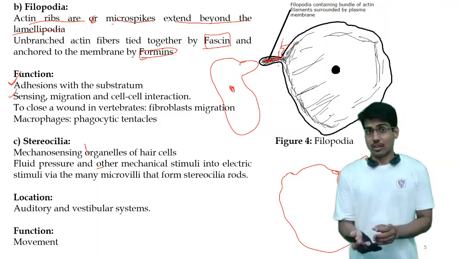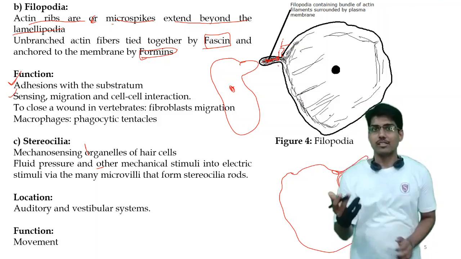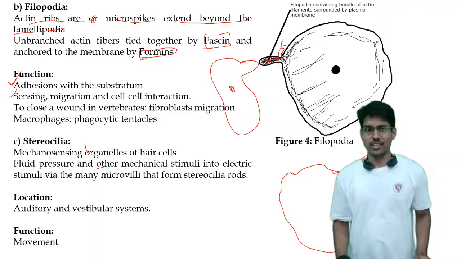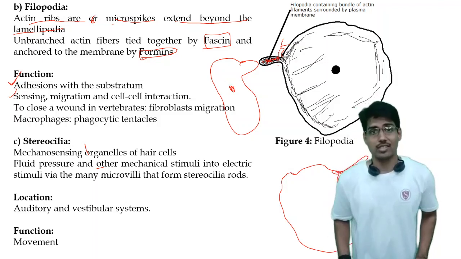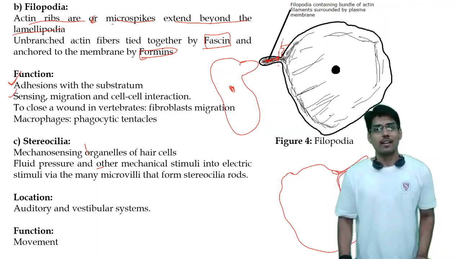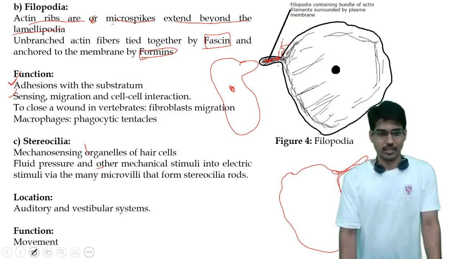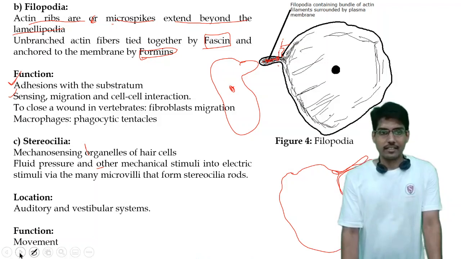They have various microvilli present in the structure. They are located in the auditory canal and the vestibular system in the ear, and their functions are sensing and movement, most of the time one and the same. So now let's see the next.